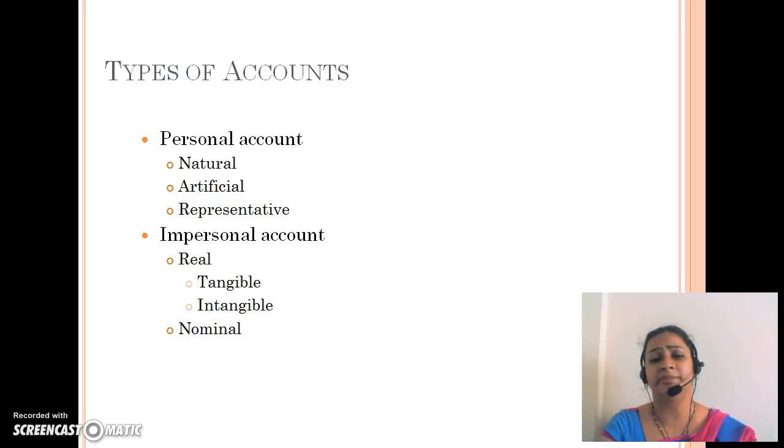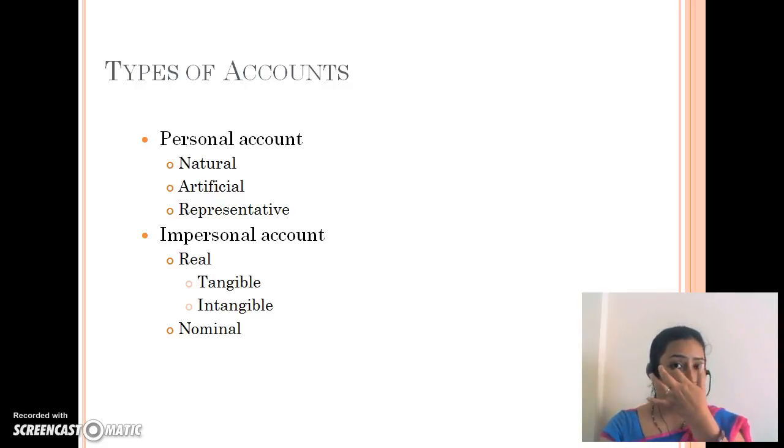An artificial person is basically a person which has been artificially created, meaning it does not have its own existence. Like we can take the name of a company, like your LIC, your Tata, your Birla Groups, your Tata Motors. You can see they are artificially created, but they are not representing any individual person. So that is what is known as an artificial person.